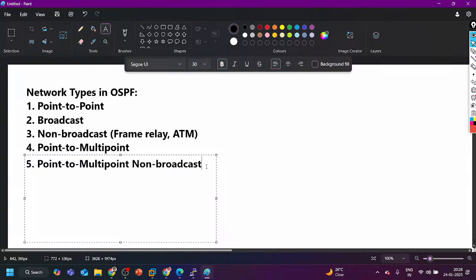Here we have to configure static neighborship only. It is similar to point to multi-point but operates in a non-broadcast environment.